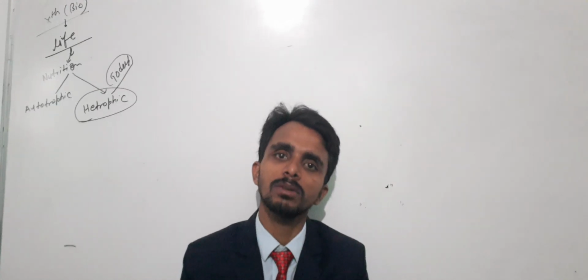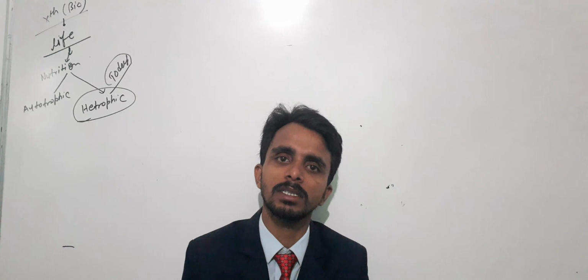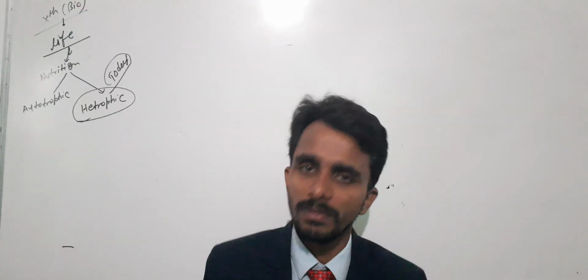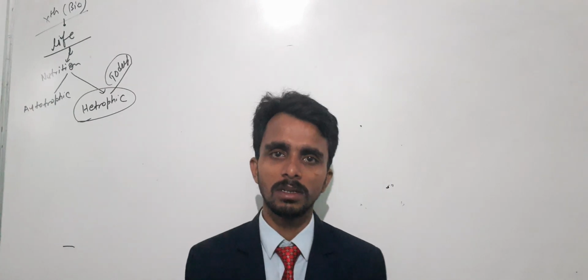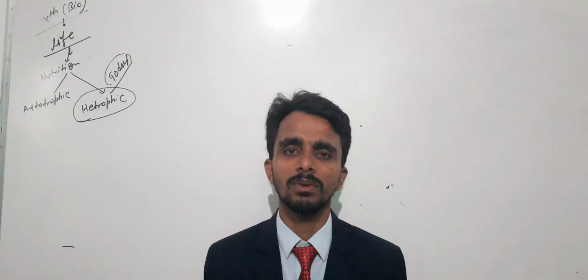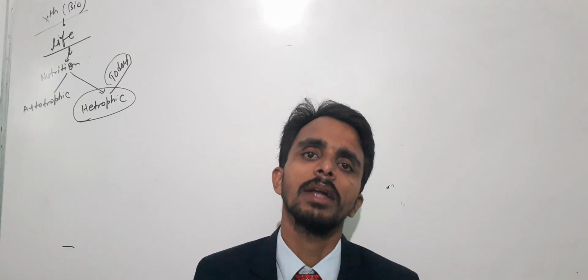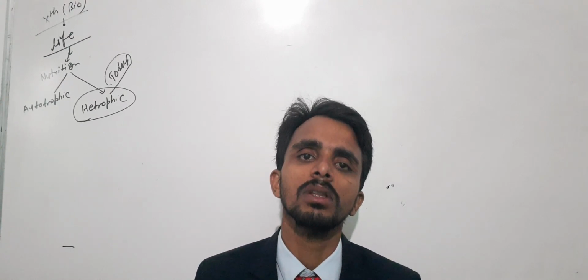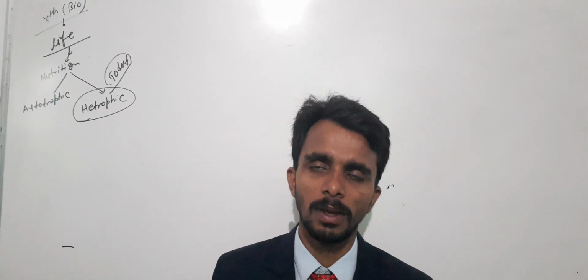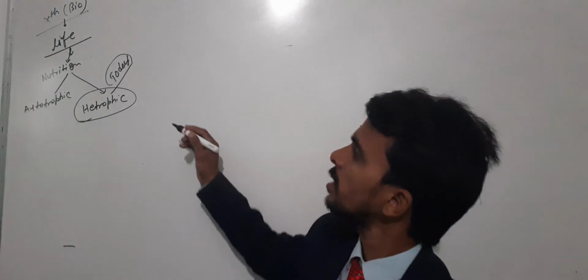And at last, those materials which are not digested need to be removed from the body, and that is called egestion, right? So these are the 5 steps of heterotrophic or holozoic nutrition.